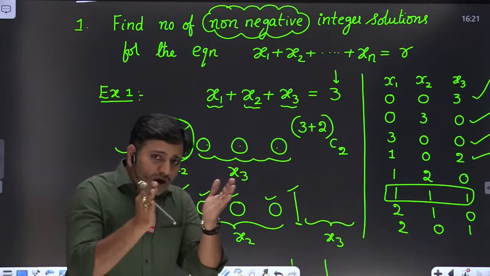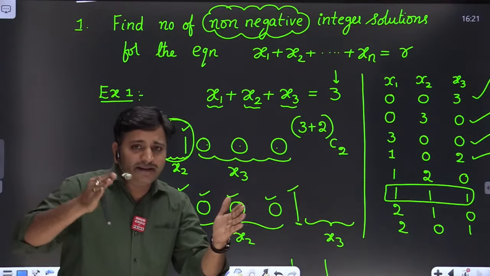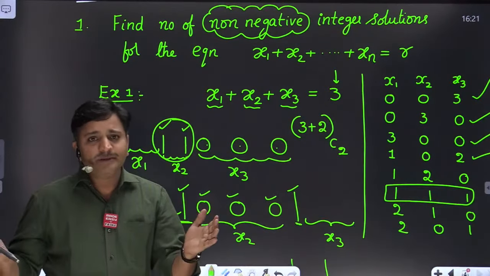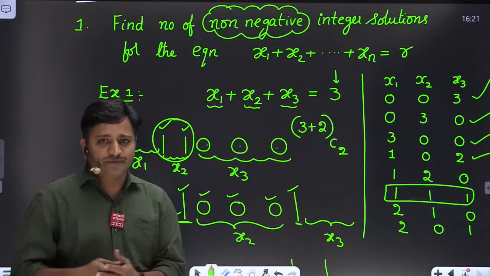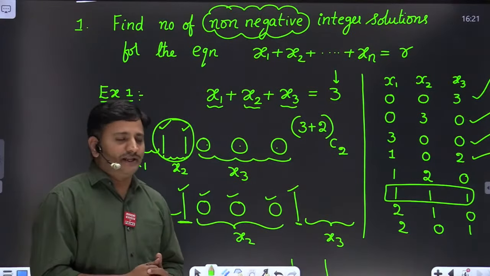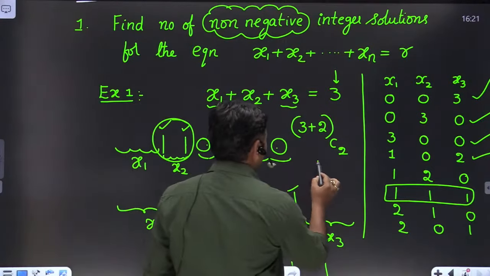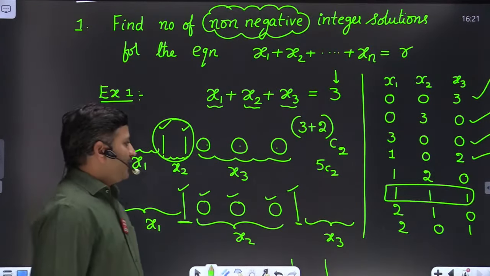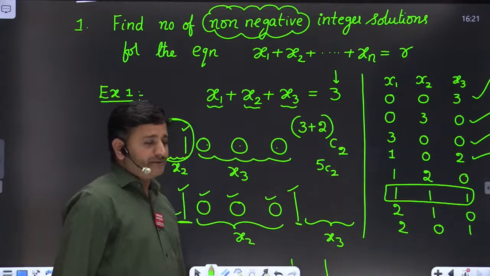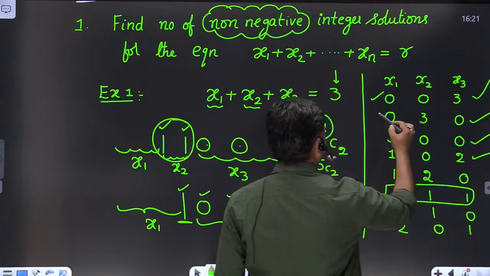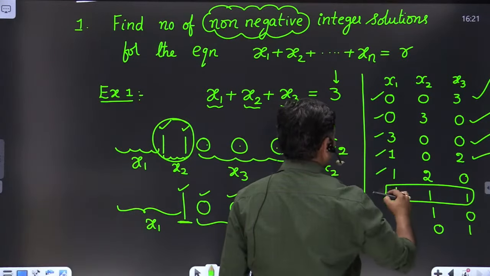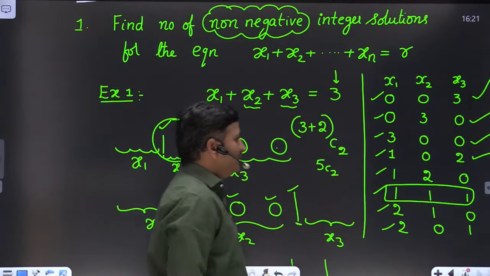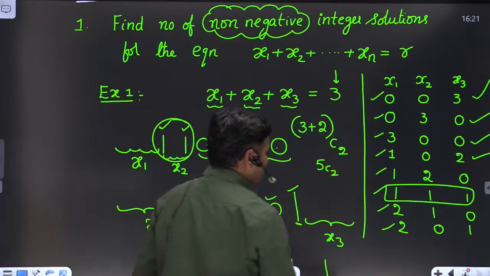Therefore take R, the number of similar balls, and add the number of variables minus 1. From those many places you have to choose n minus 1 places to place vertical lines, friends. So the answer to this question is 5C2, friends. Okay, so 5C2 equals 10. 10 solutions are possible. Here I have listed 8 solutions. What other solutions can we list out here, friends?